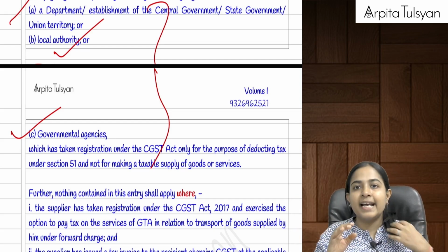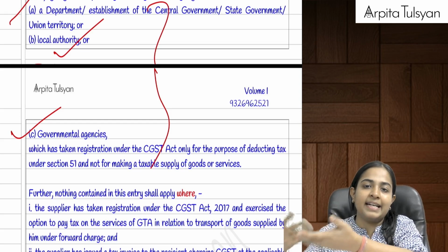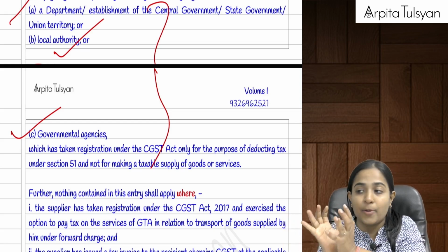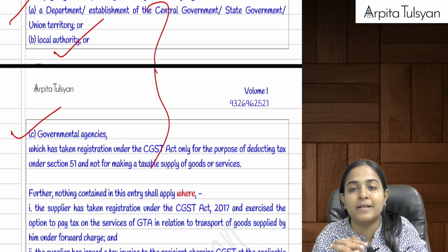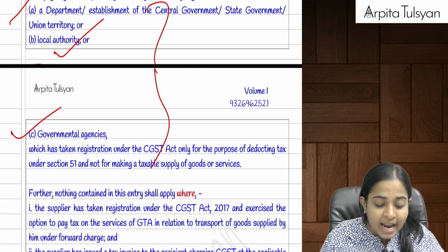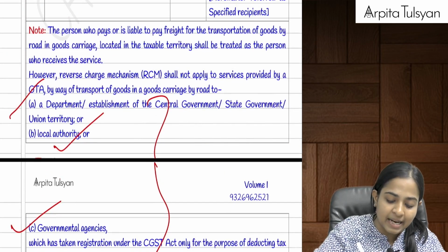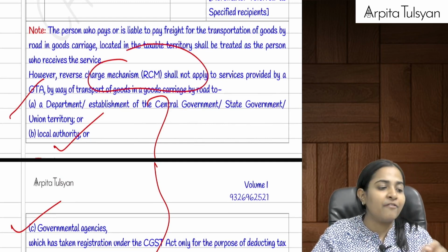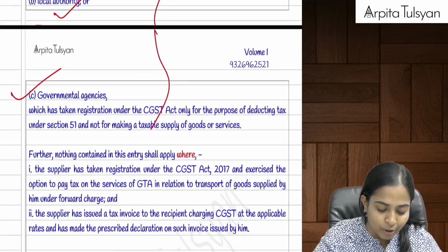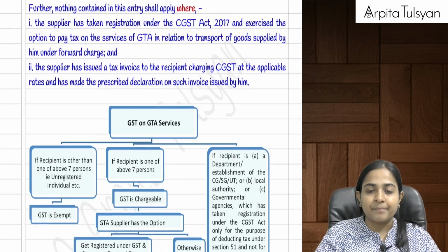So if GTA has provided services to these government entities, local authority, etc., and these government authorities would otherwise not be liable under GST, but have got themselves registered under GST only for the purpose of TDS, then in such cases RCM shall not apply. RCM shall not apply means normal forward charge will apply. Forward charge will apply means the GTA will be liable to collect and pay the taxes. Are you clear with this?